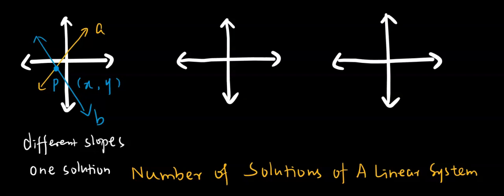Alright, let's continue using yellow and blue. I have a yellow line, and this time it's a negative slope, and let's put the name A here, and I have a blue line. Oh, what is happening? Yellow and blue, they coincide. Like some people say, they are overlapping each other. In a situation like this, they have infinitely many solutions.